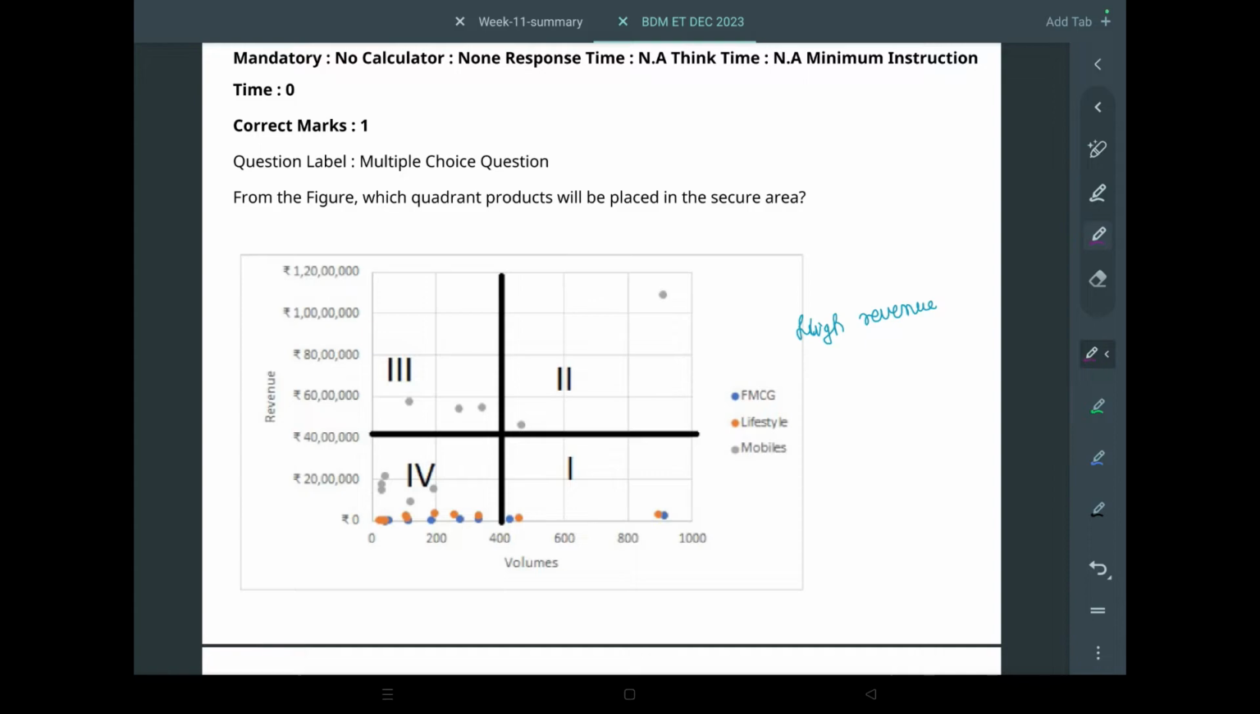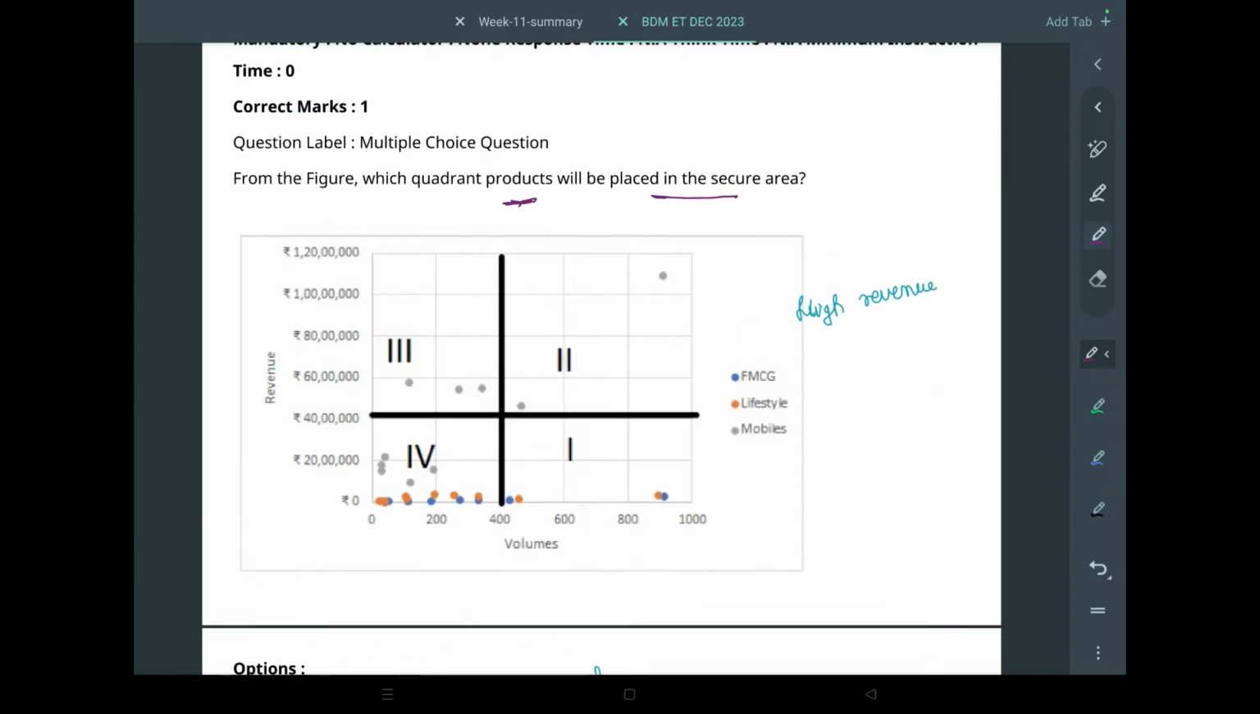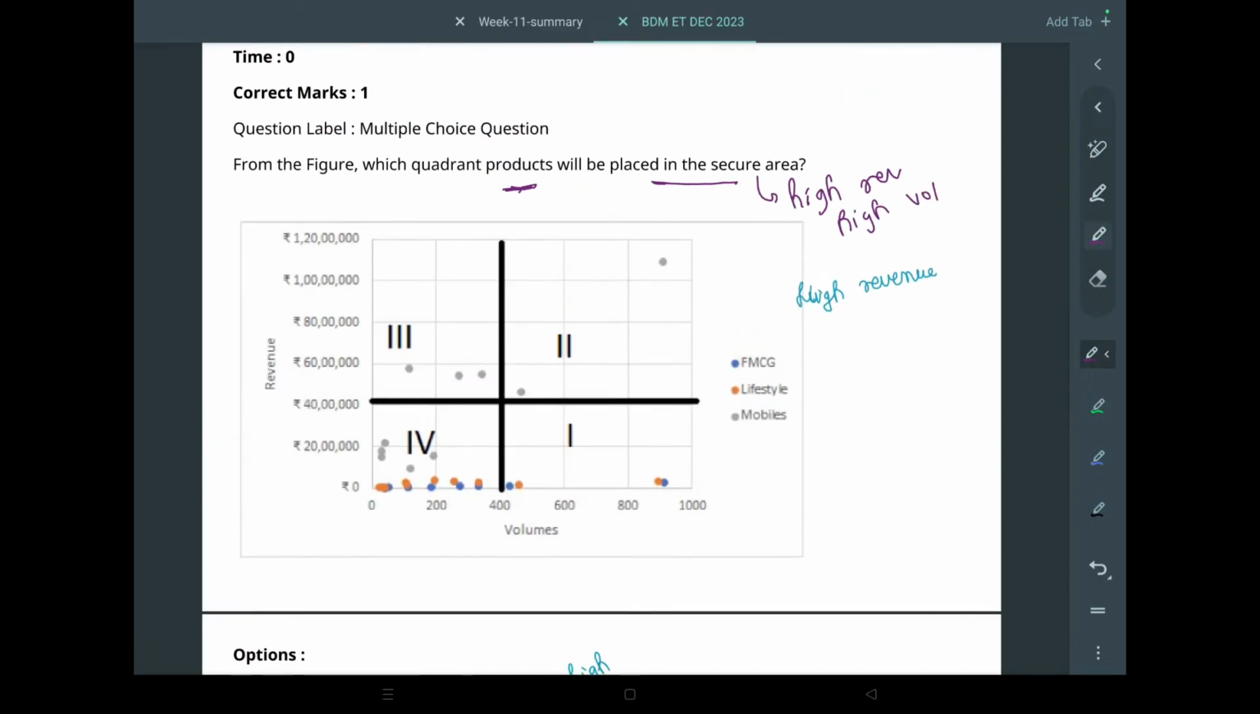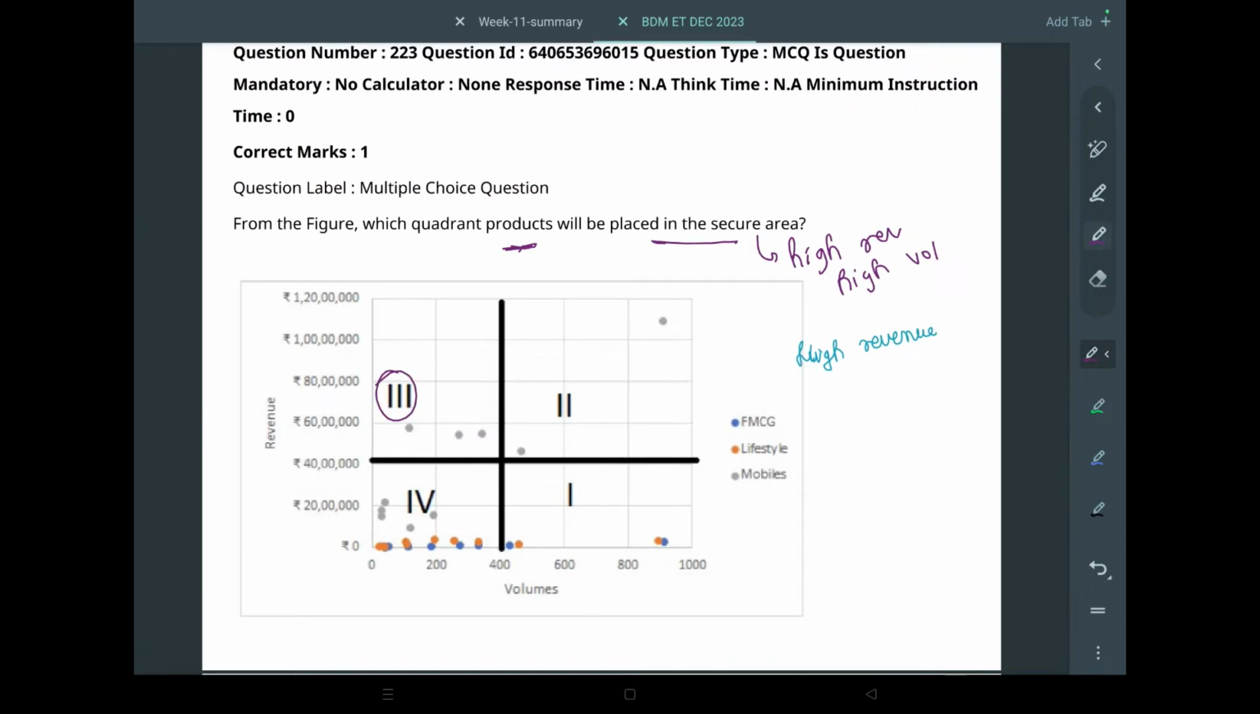Okay, so now, from the figure, which quadrant products will be placed in the secure area? Okay, so secure area basically means high revenue, high volume. So it will be third quadrant and second quadrant, because the revenues are high and the volumes are also high comparatively.